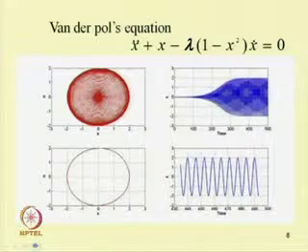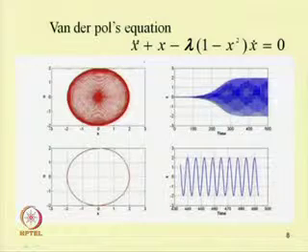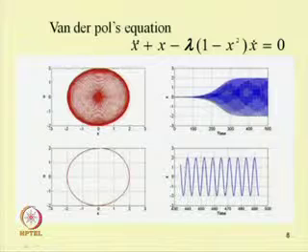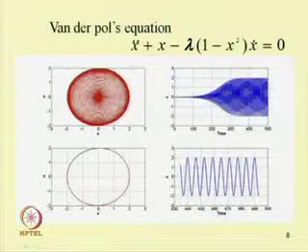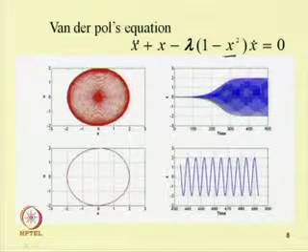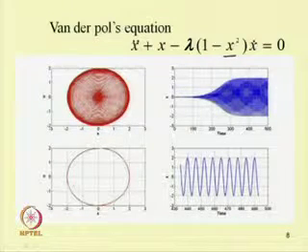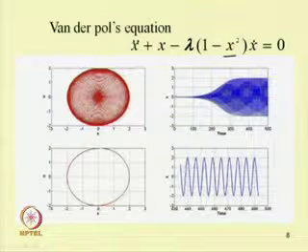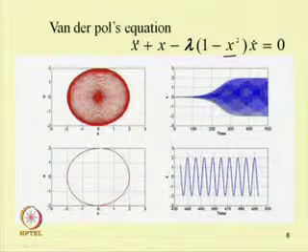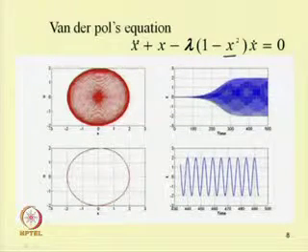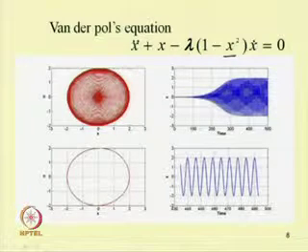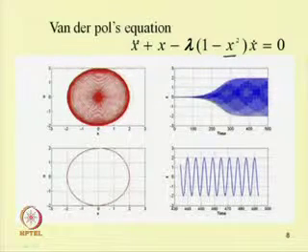In the case of the van der Pol equation, the equation is given as x double dot plus x minus lambda into 1 minus x square into x dot equal to 0. Here the nonlinear term is x square into x dot, and in this case one can find an isolated limit cycle. Starting from a starting point here, one can see that with time it grows and finally one obtains the limit cycle.